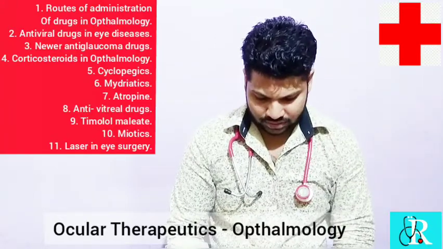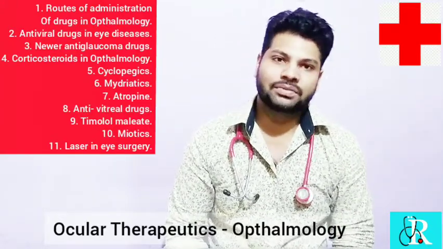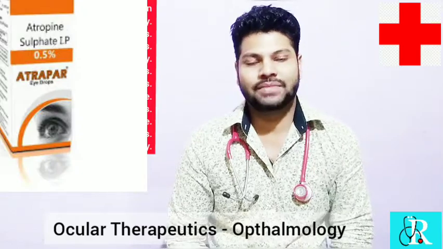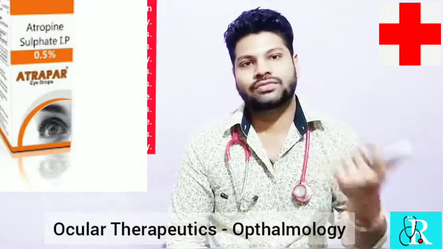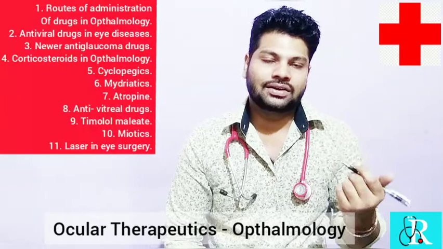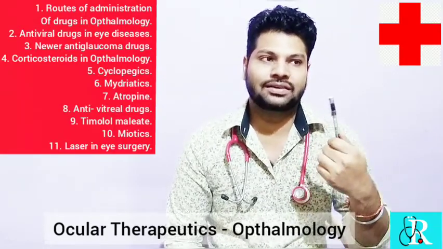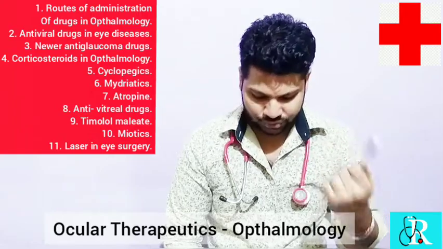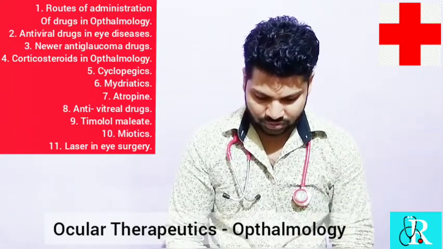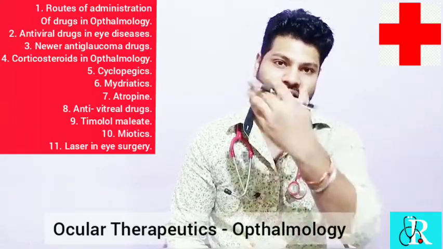So next comes the atropine. Again, the atropine may be used as a cycloplegic or it may be used as a mydriatic for the dilatation of the pupil during fundoscopic examination, and even in the treatment of corrective refractive errors that can be used. So it was all about the mydriatics and the cycloplegics together.